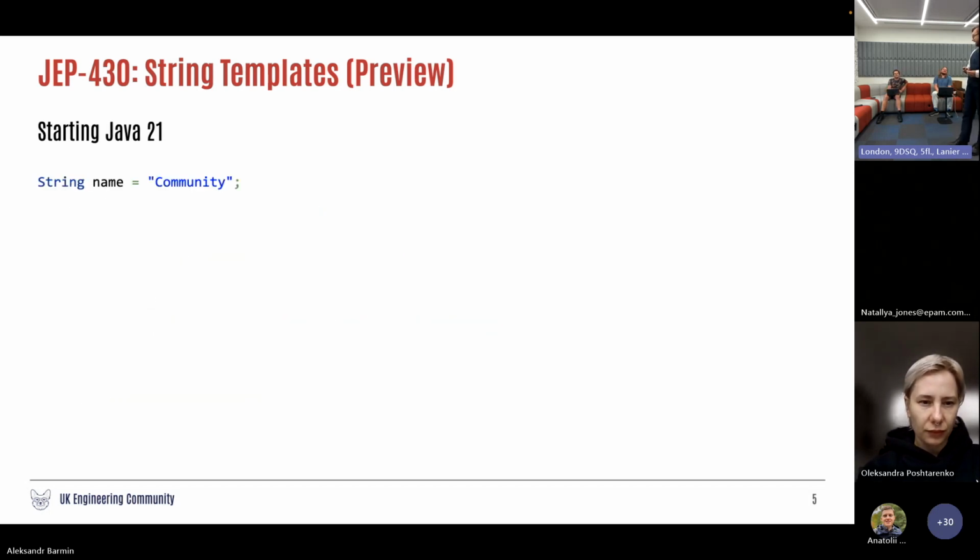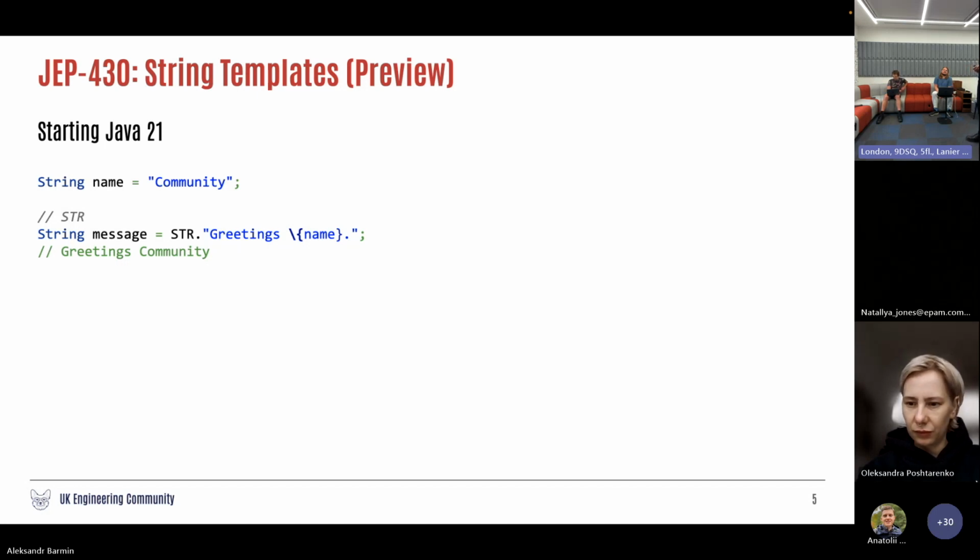21, you now have string templates. For example, STR is a string template, and in this scenario it will print a greeting to the community.